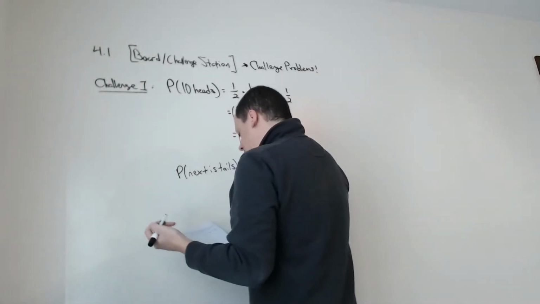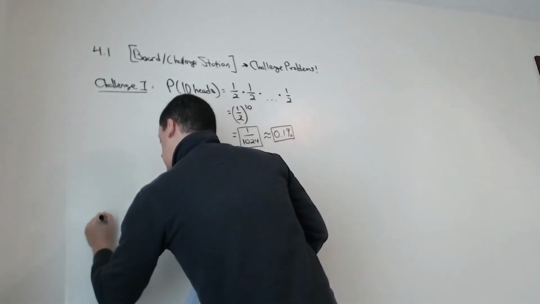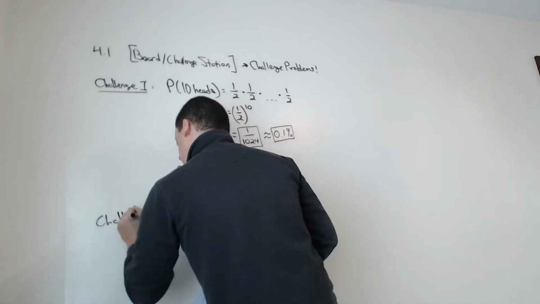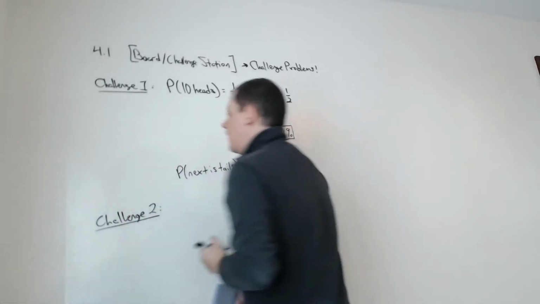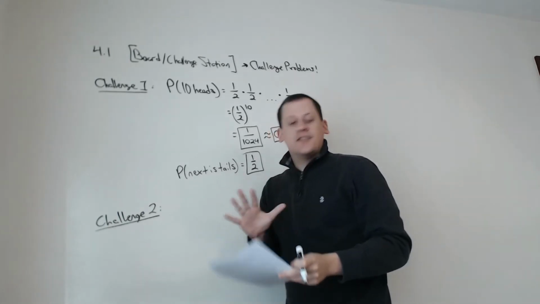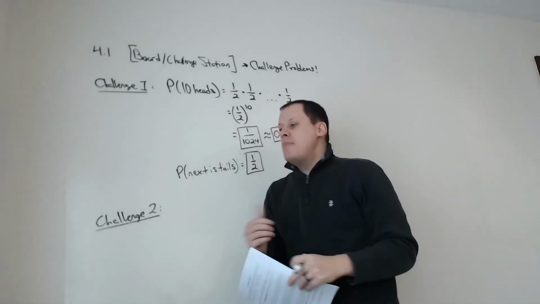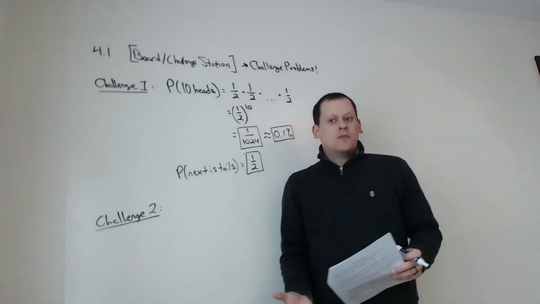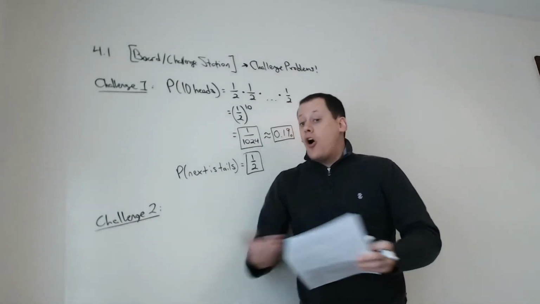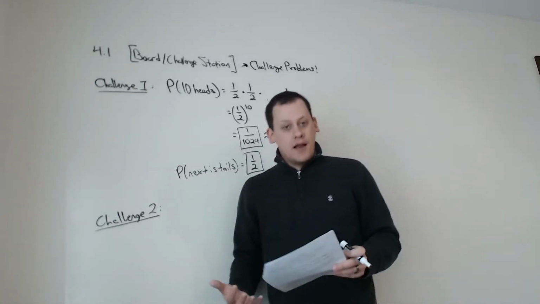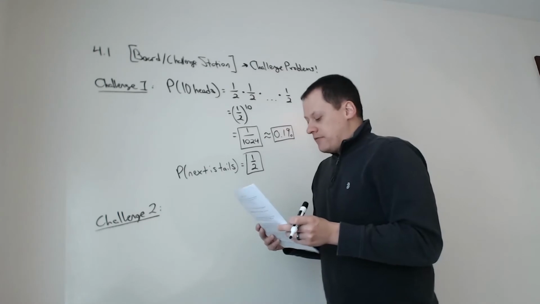All right, challenge 2. Okay, challenge 2. A flush is a set of 5 cards that are all the same suit. So in many different card games, you get dealt 5 cards. And a flush is when they are all the same suit. So if you have 5 clubs, 5 spades, 5 hearts, 5 diamonds. Okay, that is a flush.